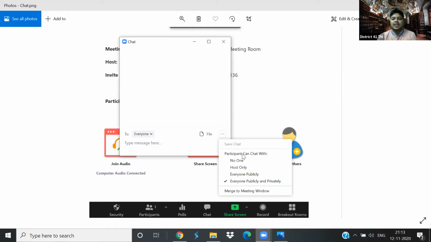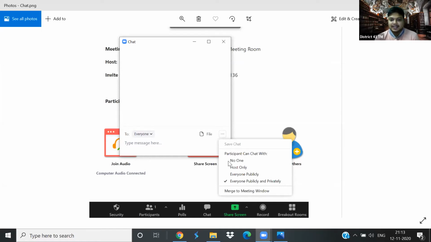Now, what happens during the contests? During the contest, it is encouraged that nobody talk to anybody, especially during, say, the table topics. So we choose no one. The chat box is completely disabled. Now, maybe you are doing a sort of a quiz contest.